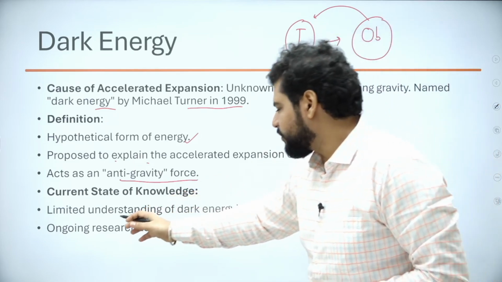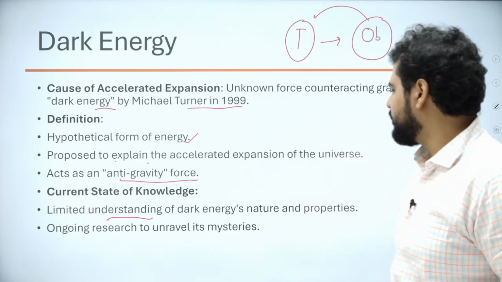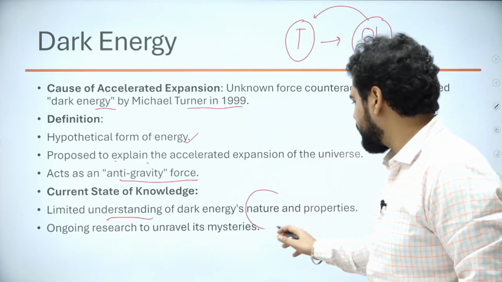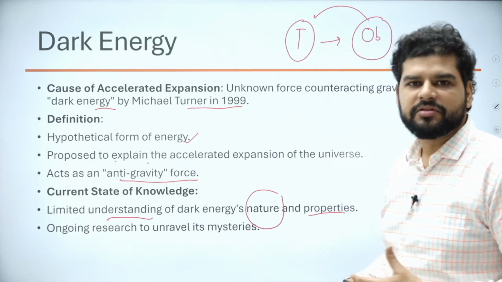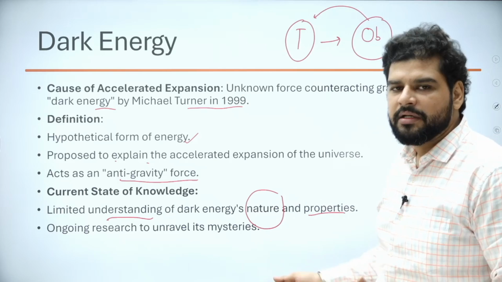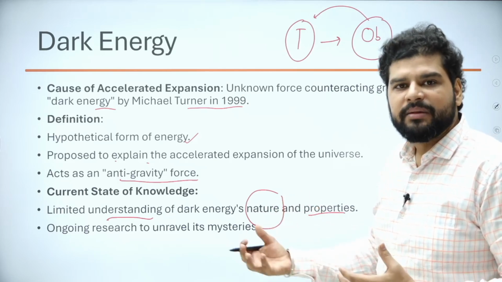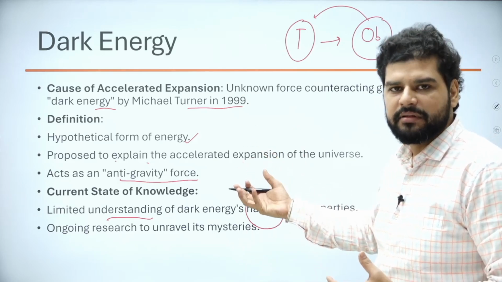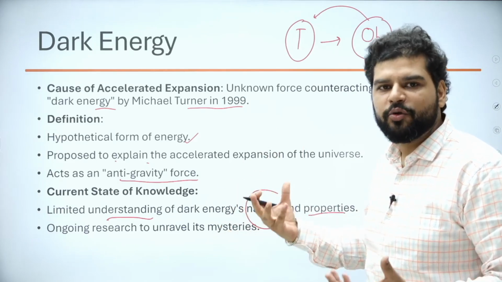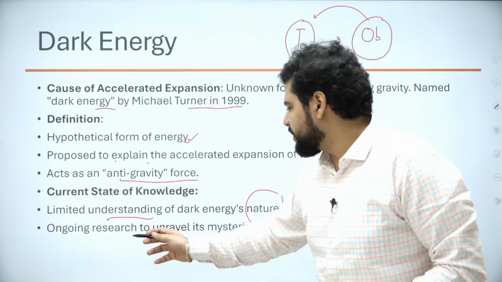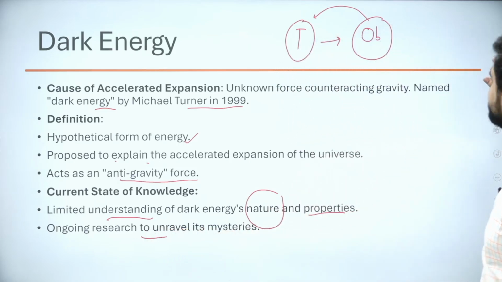Current state of knowledge is that we have limited understanding of its nature and properties, why it is there, or what it is made up of, can we stop it, we cannot even see it, right? So we cannot even design experiments that we can check it with. We don't know its nature. So how will we define an experiment? We cannot know the parameters. So research is going on, right?